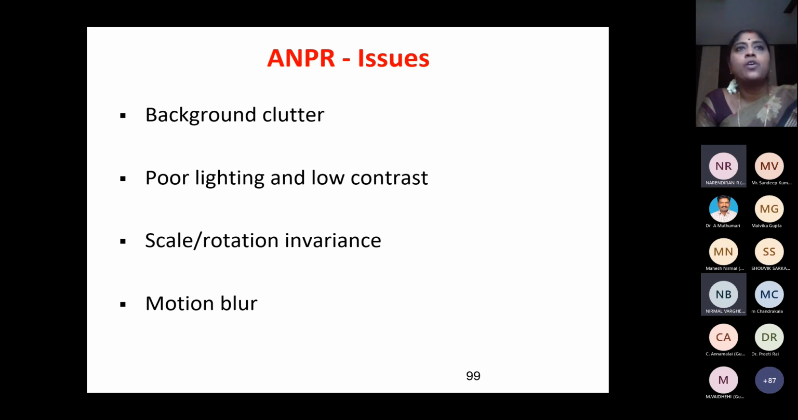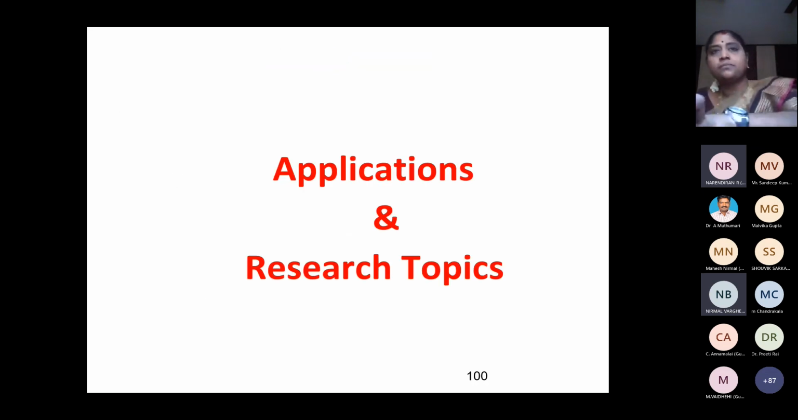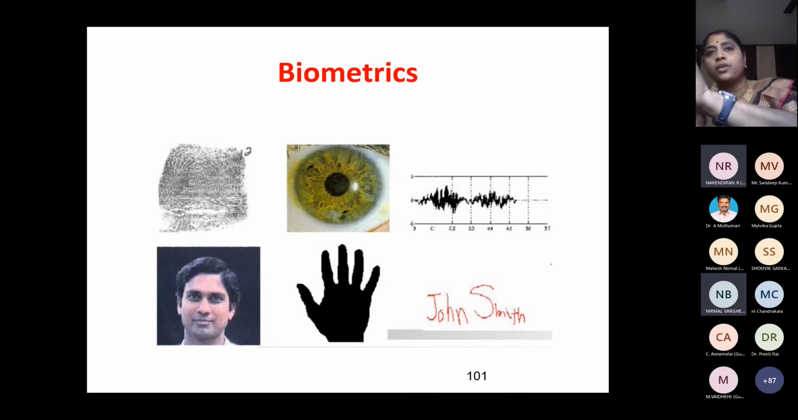Sometimes what are the issues? We have background clutter, poor lighting and low contrast. Sometimes it is not proper. It's an old car, old board. We have to go for restoration. There is some motion blur. So these are some of the issues which you have to take care of while designing this particular system. This is what I wanted to discuss, because you will be requiring this for your project.